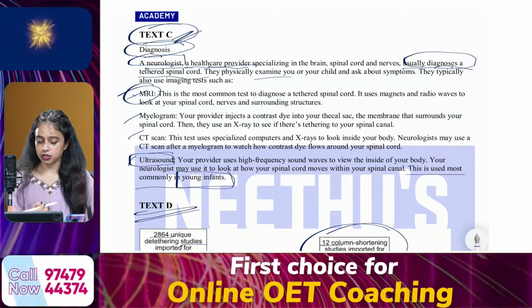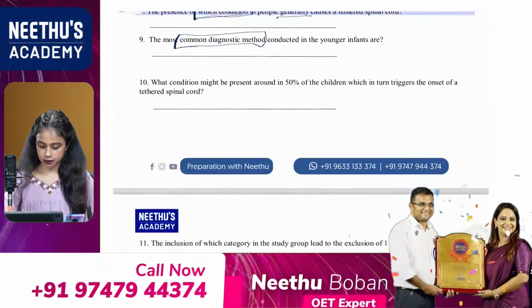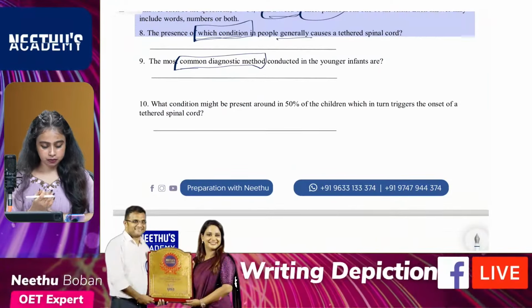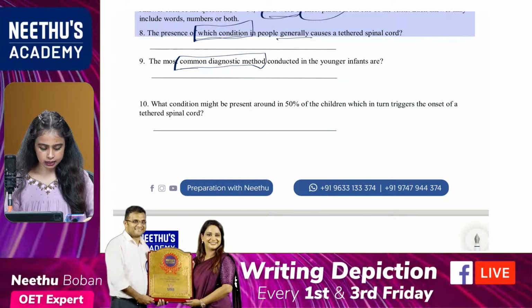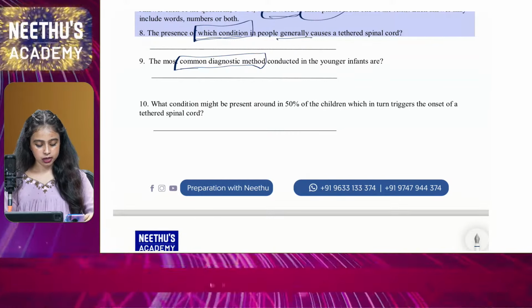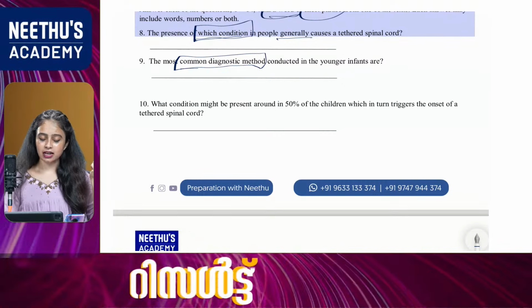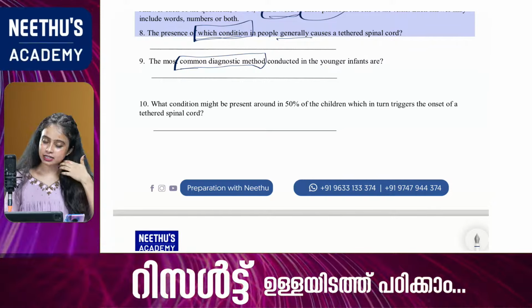Those are the keywords, right? So the answer is ultrasound, from text C. Okay, Jubi, it is ultrasound. Okay, Reshma, Alfie, Vidya, Shiny, Binsi, Jansi, Anisha, Archana, it is ultrasound. Yes, Gopika, very good, excellent.